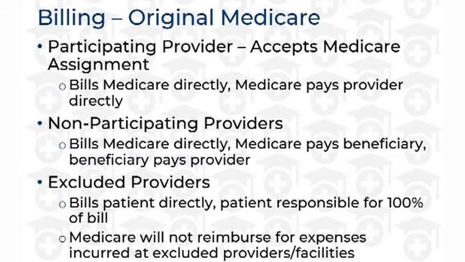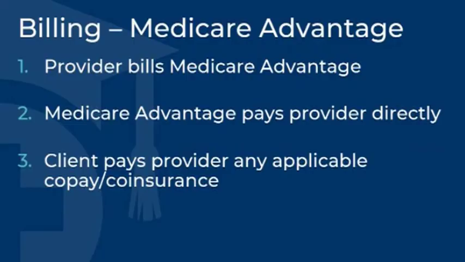It is the beneficiary's responsibility to cover the cost of services received from excluded providers, as Medicare will not reimburse for any expenses. Medicare Advantage plans take the place of original Medicare when it comes to billing. Providers bill the plan directly for services, and the plan will pay them back directly, leaving the client to pay any applicable copays and coinsurances for covered services.